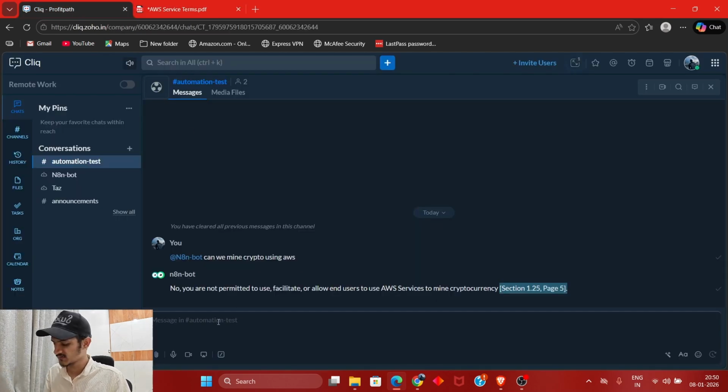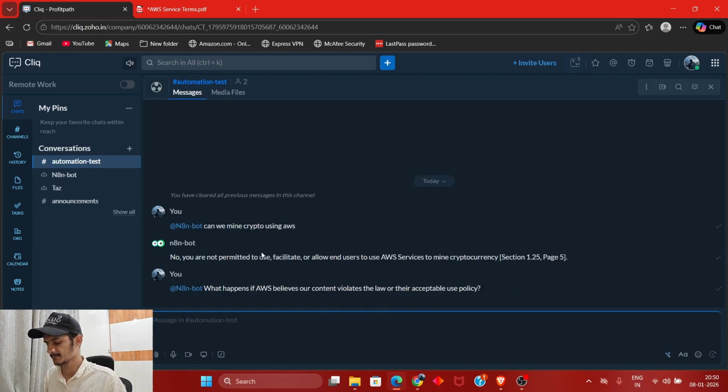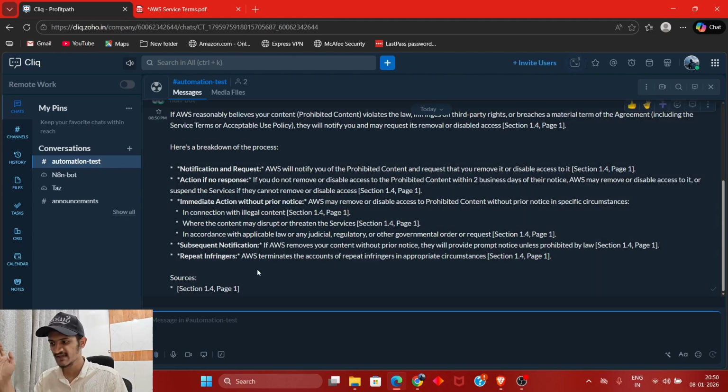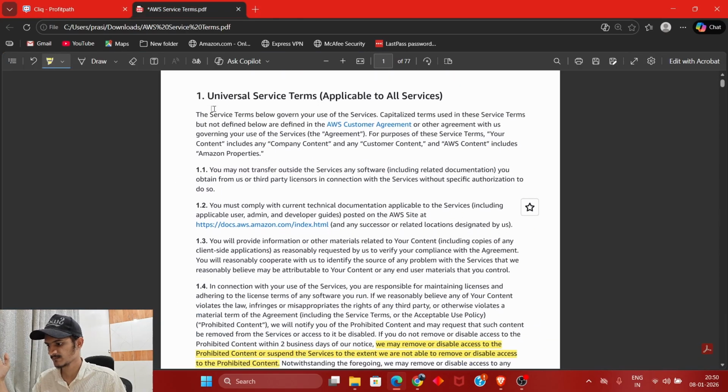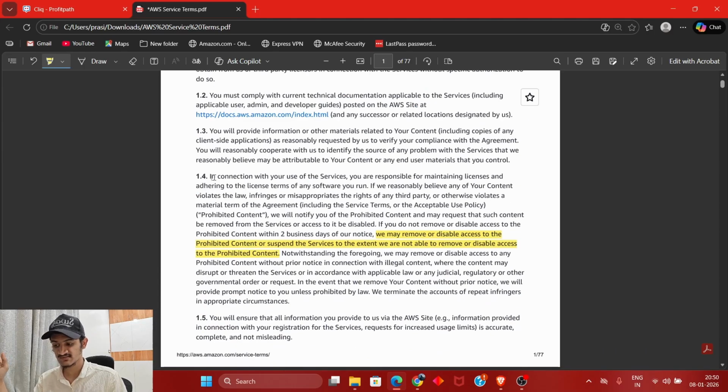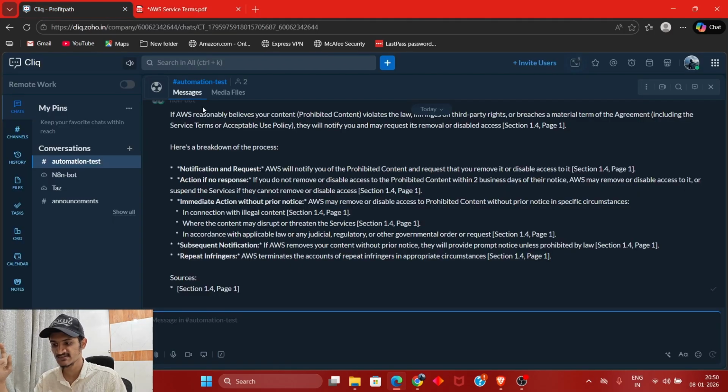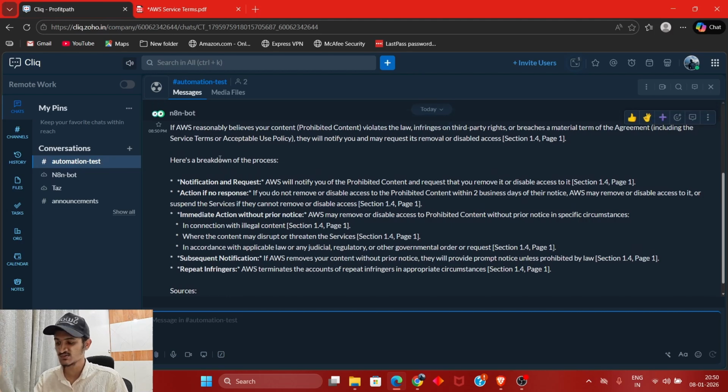Let's test it out with another question as well. Same as before, it has cited the section and page number. But as you can see, if we check out section 1.4, it took this whole paragraph and formatted it into simple points so the user can understand it and reach a conclusion faster. So now instead of reading through pages of legal text, you get a structured and clear answer inside your conversation itself.